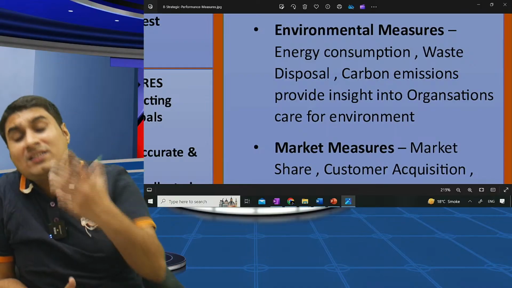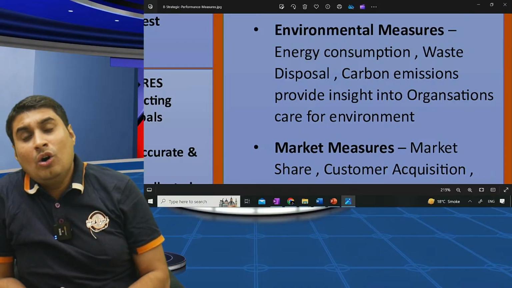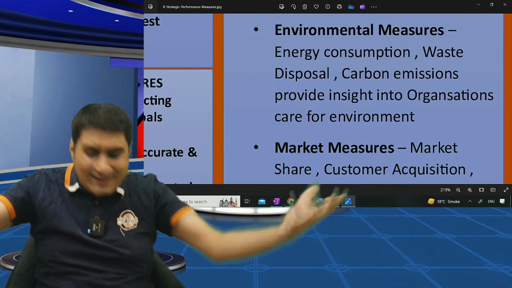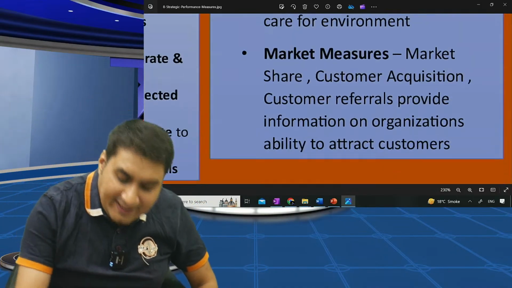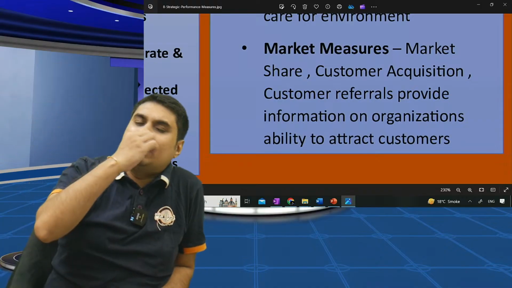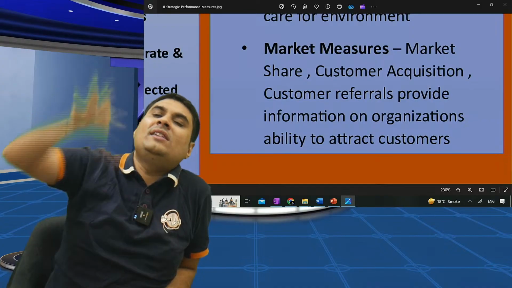Environmental measure: energy consumption, carbon emission. What amount are you contributing towards what? Waste disposal. Market measure: what's your market share? How are new customers coming to you? How many referrals are there? So you can set SPM in these 6 areas.